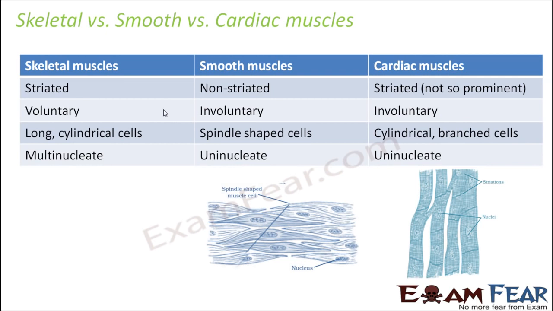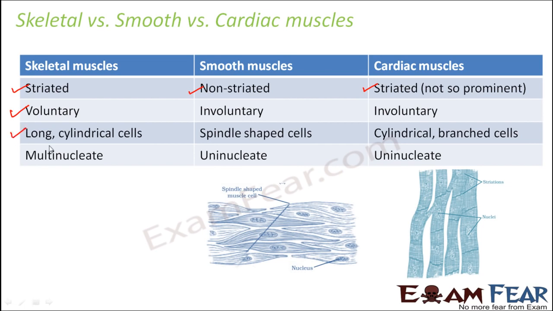So now let us have a quick comparison between the three types of muscle tissue: skeletal, smooth and cardiac. If you talk about the skeletal muscles, they are striated, that is alternate dark and light bands are seen in the muscle fibers, whereas smooth muscles are non-striated, no striations at all. And cardiac muscles are striated but not so prominent. Skeletal muscles are voluntary, but smooth and cardiac muscles are involuntary, that is, they are not under our control.